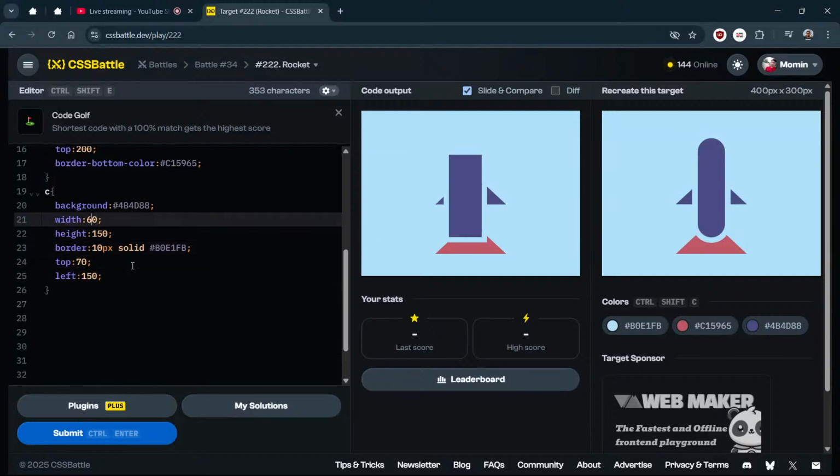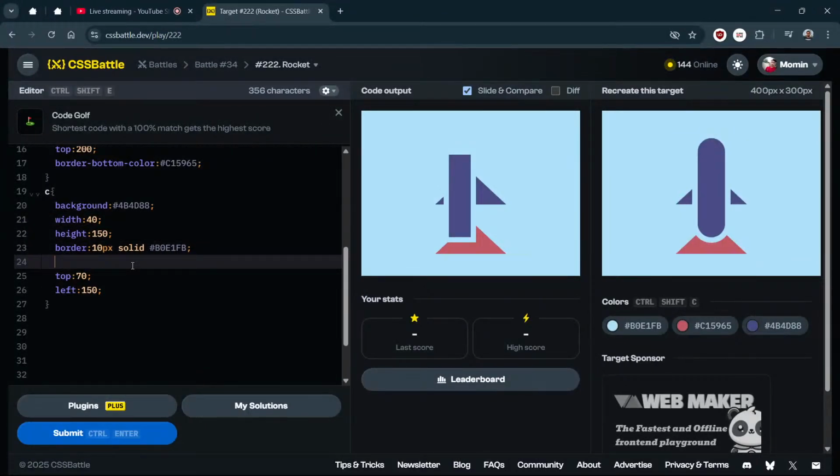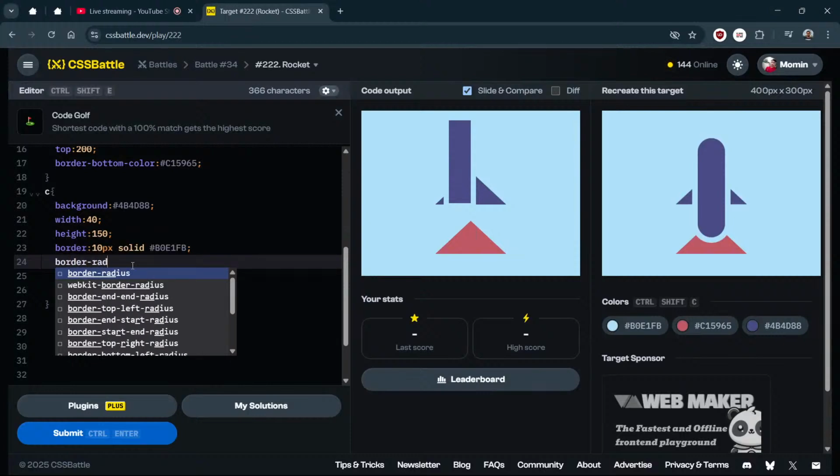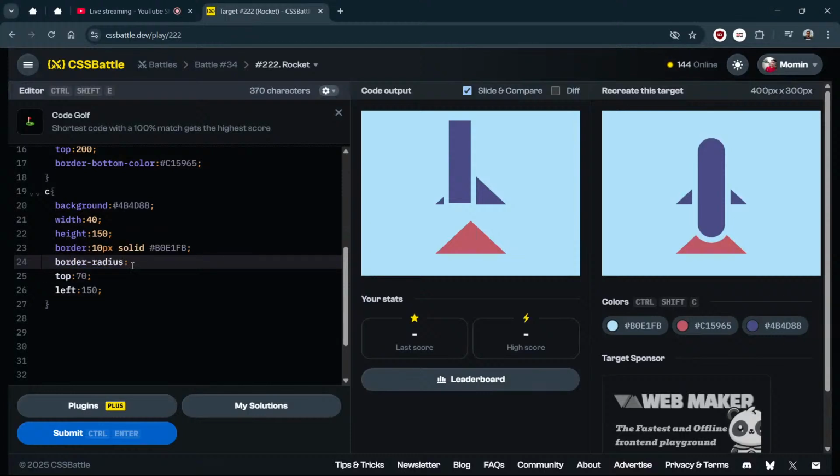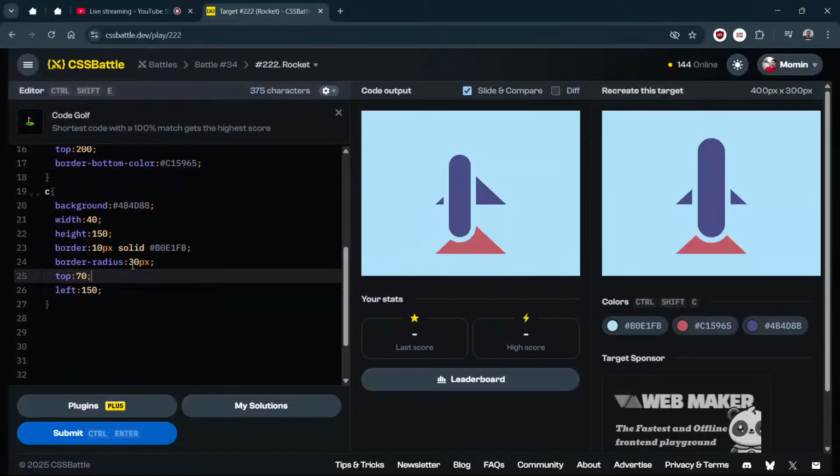Then I need to reduce the width to 40, and border radius. Why did I forget border radius? Border radius of half of width, 20 pixel. Okay, it is also including the border of 10. Then it is 30. In this case, I need to pass 30. Like 40 and 10, 10 on both sides, overall width is 60. Then half is 30. Right.